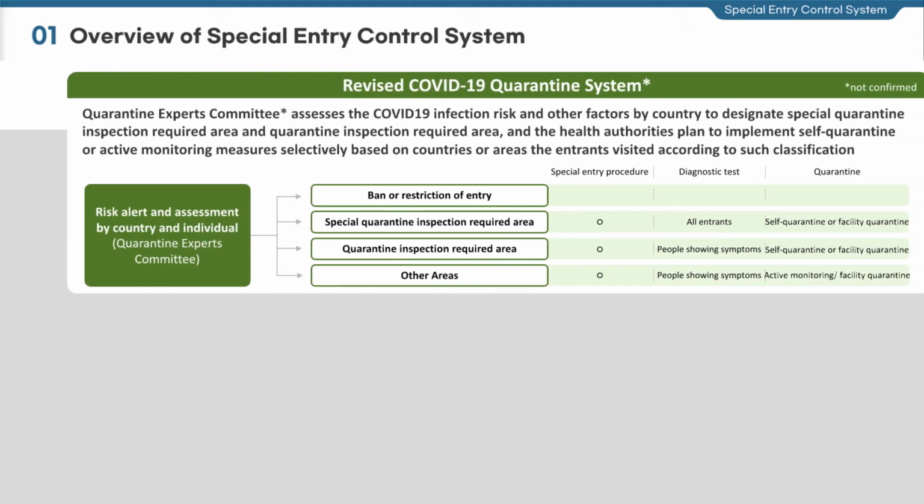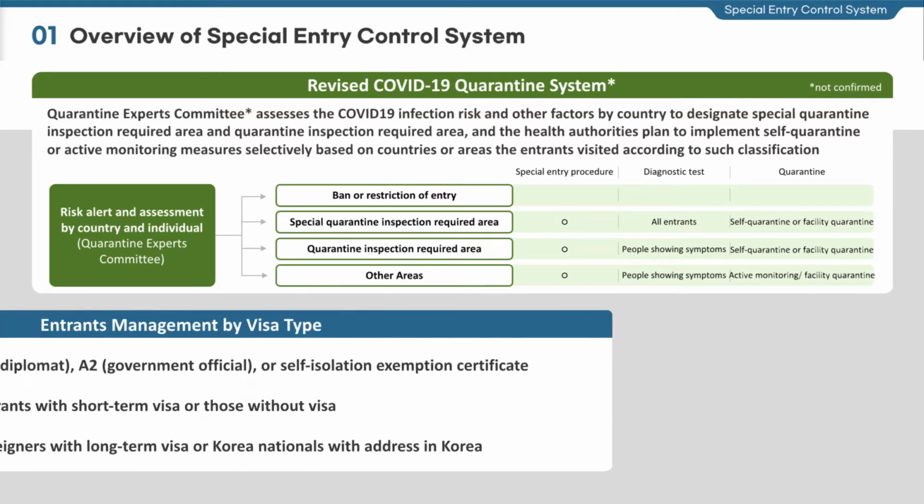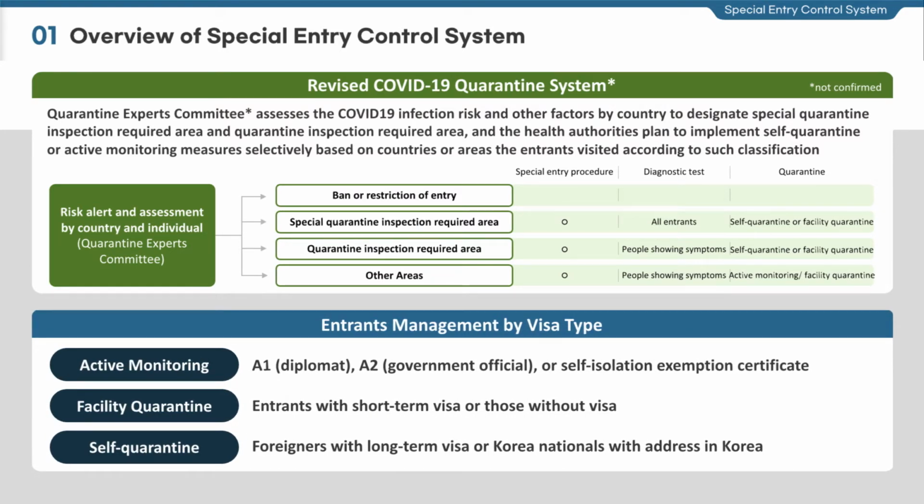We are planning to assess the COVID-19 infection risk of countries with the help of Quarantine Experts Committee to classify them as entry restriction or entry ban area, special quarantine inspection required area, and quarantine inspection required area, and order entrants to comply with a special entry procedure tailored to each classified area as the disease continues to spread across the globe. In the meantime, we are taking different entrance management approaches according to the visa type of entrance.